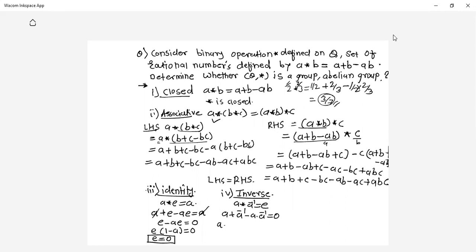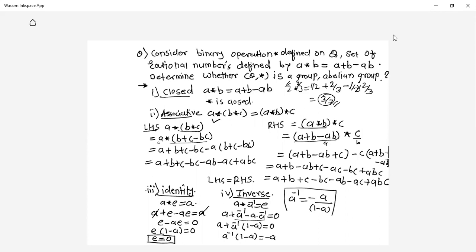Then A plus, from these two terms, if I take A inverse as common, I'll get A inverse times (1 minus A) is equal to minus A. A I'll take on the right hand side. Then my A inverse is equal to minus A upon 1 minus A.